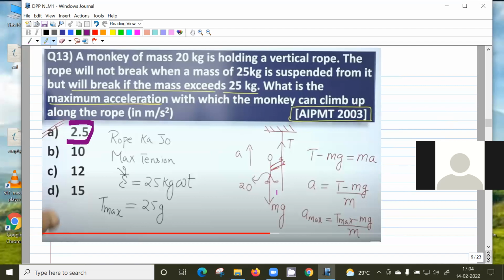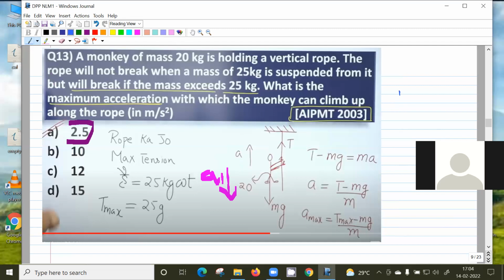Suppose the monkey is going downwards. So what is the maximum acceleration with which it can go? Right now the monkey is going upwards, no? Suppose the monkey is going downwards with acceleration, say a1. It can be infinite. You don't have to think too much.